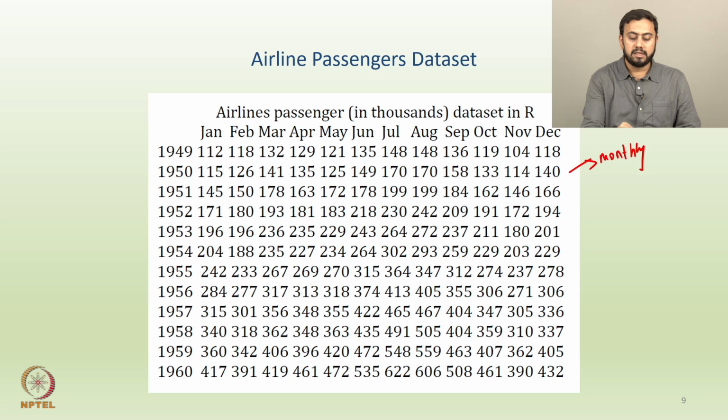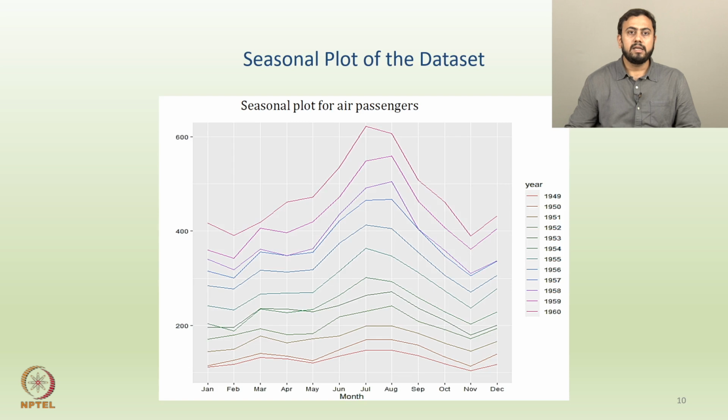So what we have here is monthly data from January, February, all the way up to December, and then over all the years, right? So let's say all these are the individual values. So 112, 115, 145, 171, etc. Okay. So using this data, we'll create a few more plots.